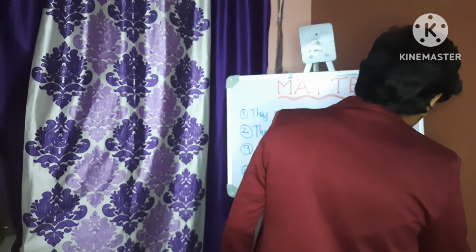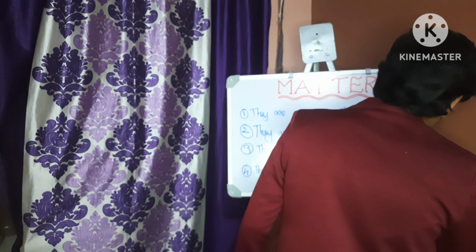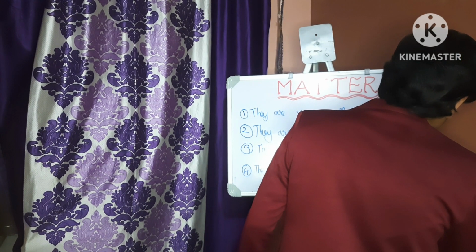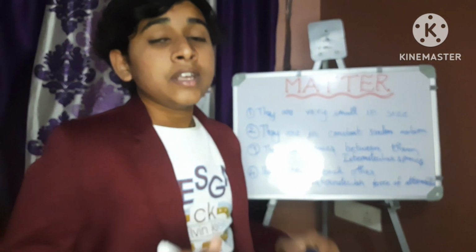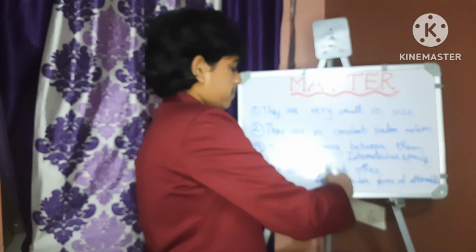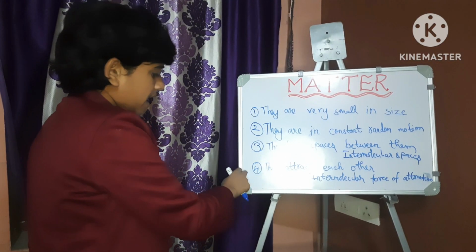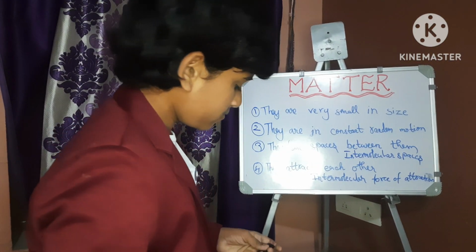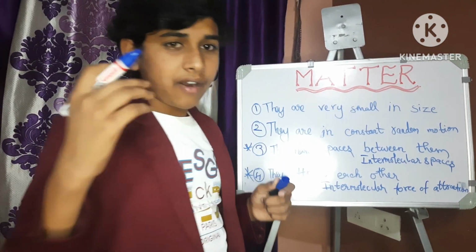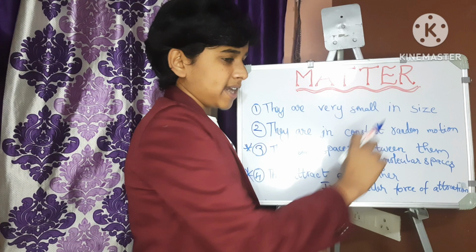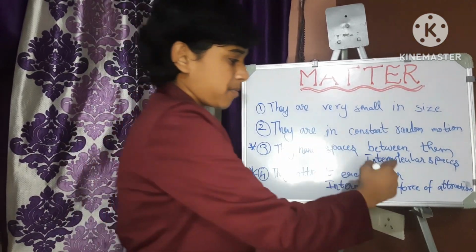The forms of matter depend on these third and fourth points. These two are the most important points that we have to remember when we study matter: the intermolecular spaces and the intermolecular force of attraction.